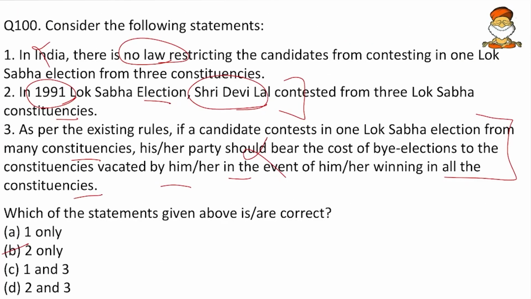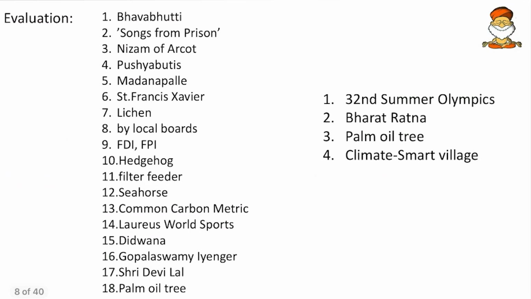So these were the guesswork for the 2021 prelims, and coming to the evaluation. Friends, these are the ones which we thought that we would leave. So Babri Masjid question, then Songs from Prison question, then Nizam of Orkut and the chronology question, then Pushyabhutis, aftermath of Guptas, and then Madanapalle question, Francis Xavier question, then Lycans Moses question, and then the urban cooperative banks, and they are elected by the local boards.